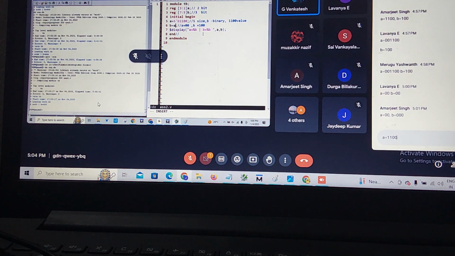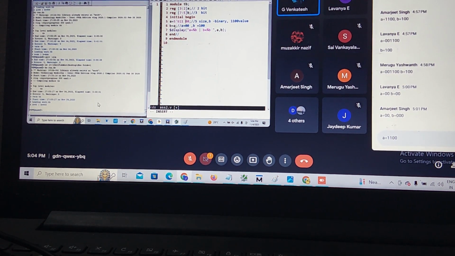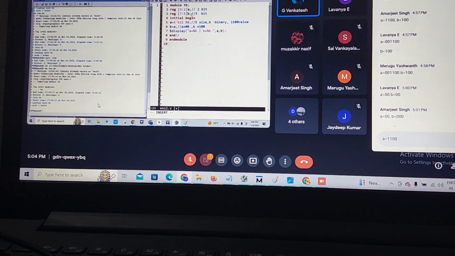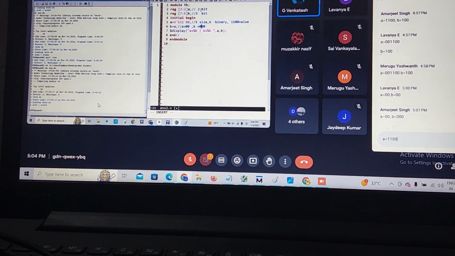Online students, are you people understanding or not? 1 0 0 will come as the answer, right? Yes, sir, because the A value is only 2 bits, and these 2 bits are selecting 0 0. What am I doing? I am assigning A to B. What is my B vector size? 3 bit. So this is my A. Whatever is on the left side is automatically considered as 0, because my A value is assigned to B. Because of that only, it is 0 0.